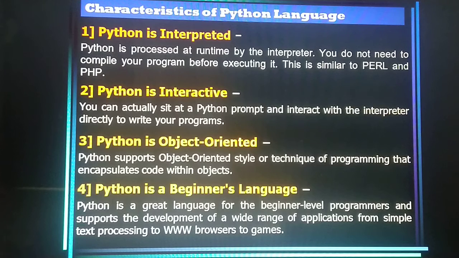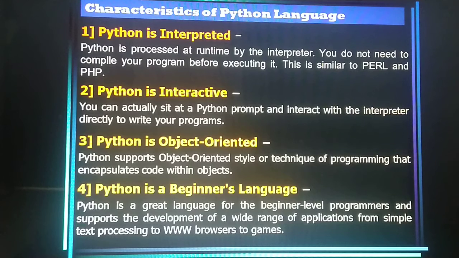First, Python is an interpreted language. Python is processed at runtime by its interpreter. That means you don't require a compiler; we can directly use the interpreter to execute our programs. Perl and PHP languages also do the same thing. Python is interactive. You can actually sit at the Python prompt and interact with the interpreter directly. That means you type the command, press enter, and the result will be there. Python is object oriented programming. So Python follows the concepts and principles of object oriented programming.